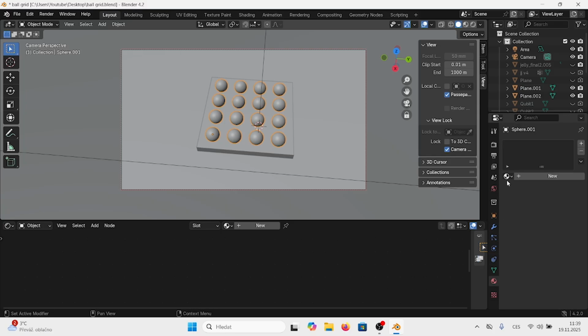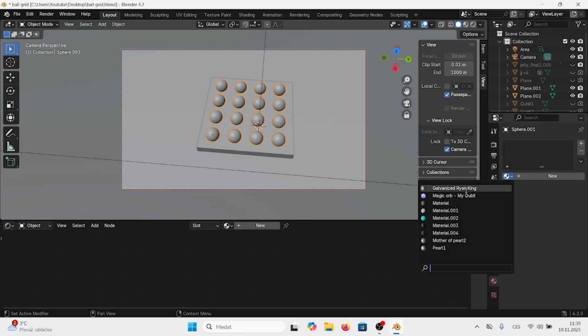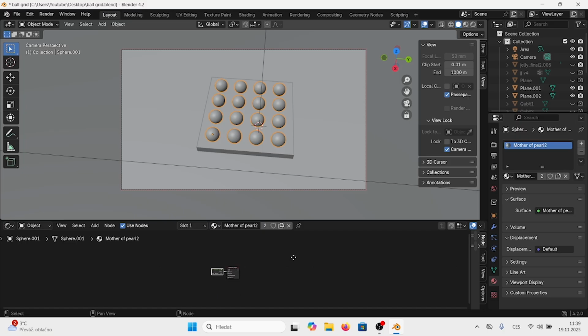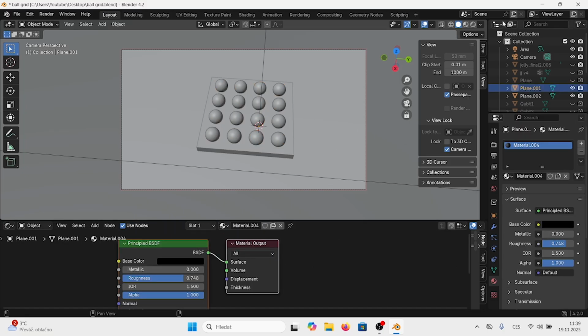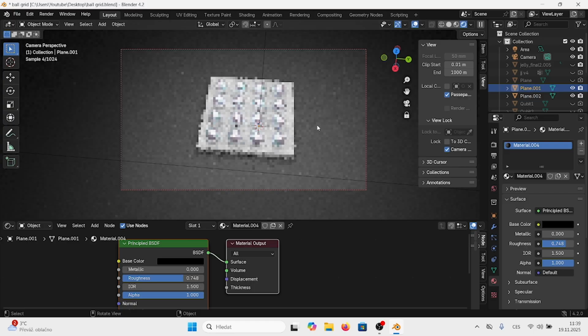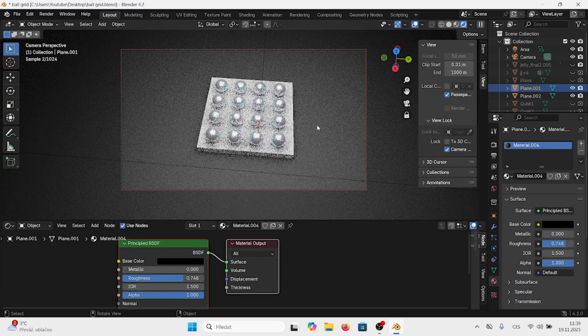We will change to the materials, and we will click, let's say, mother of pearl, which is defined here. So this is our material, and now we can jump to the rendered view, and this is our scientific illustration for our quantum chip component ball grid array.